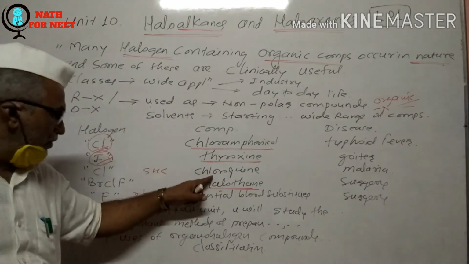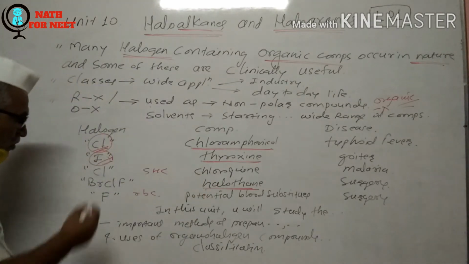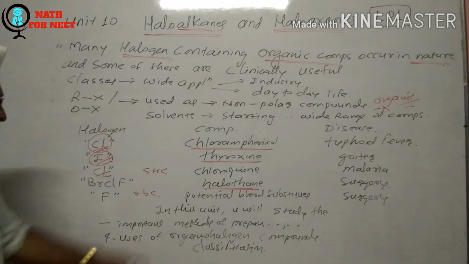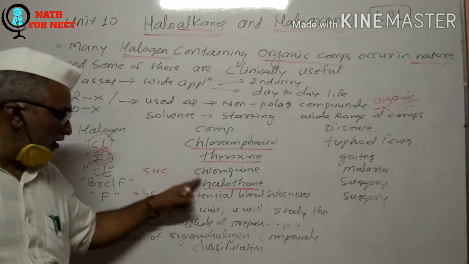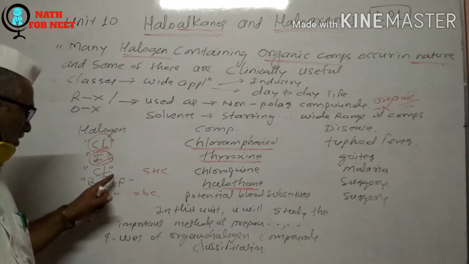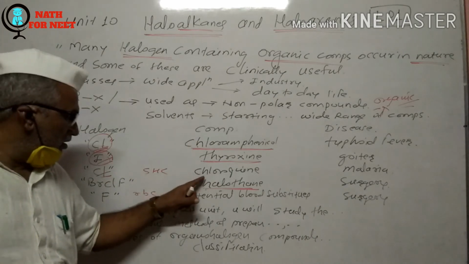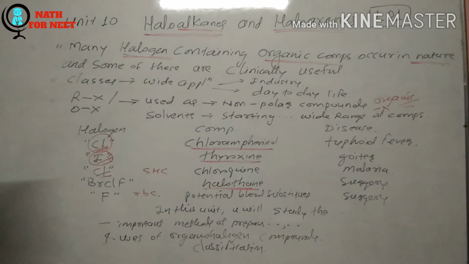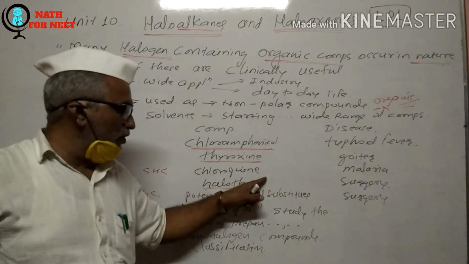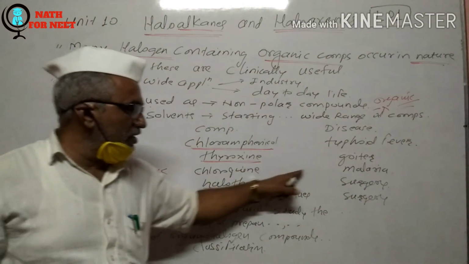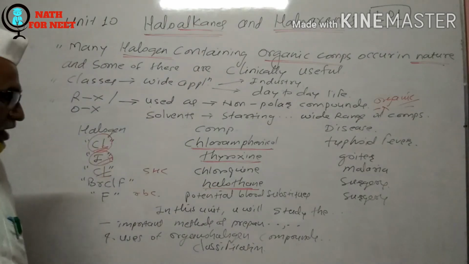Here chlorine is also present. So this is a synthetic halogen compound, used in the treatment of malaria.